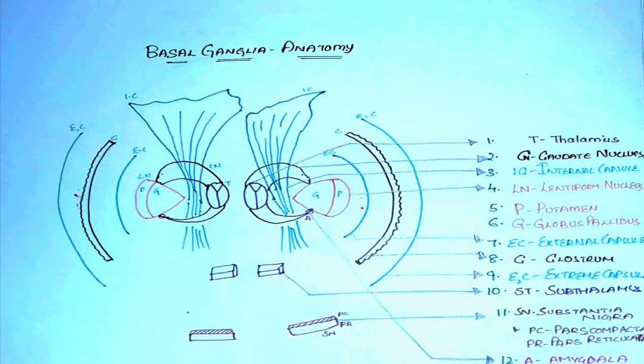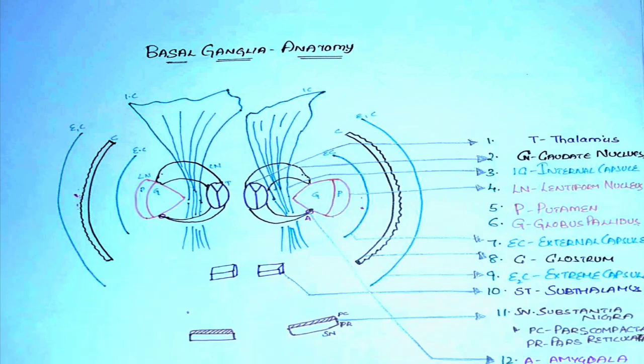In this diagram, as we observe the center of the diagram from medial to lateral, at the center we can actually see two oval shaped structures shown in blue color. They are called thalami, and a C shaped structure is sitting on the thalami.